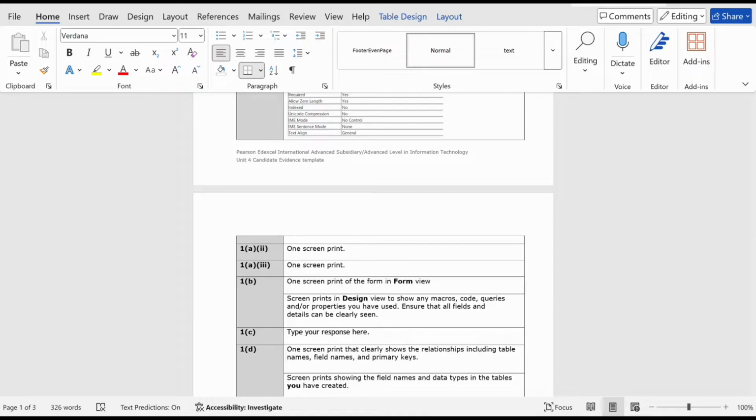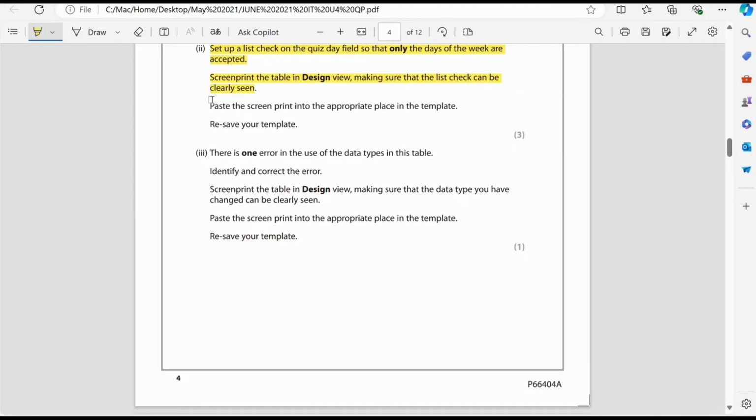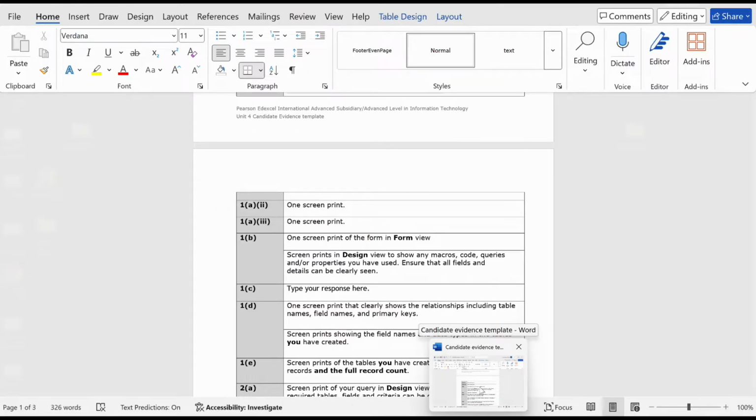That's it. Number 3 is about there being one error in the use of the data types in the table, right? One error. Identify and correct the error, then you have to screen print. That means you have to take the screenshot in the design view mode and then obviously paste it into your Word folder. And whenever you screen print, obviously do the save option, Control S. Each time you paste something, just save it.